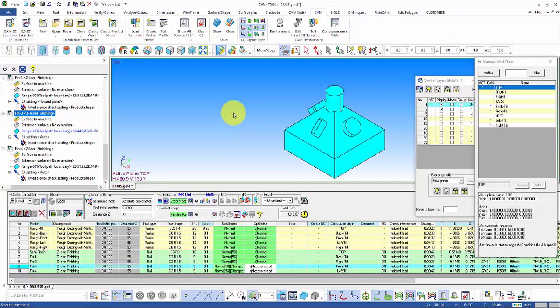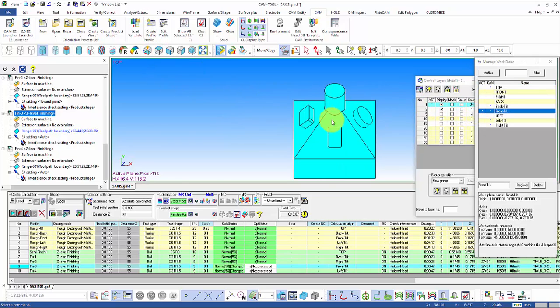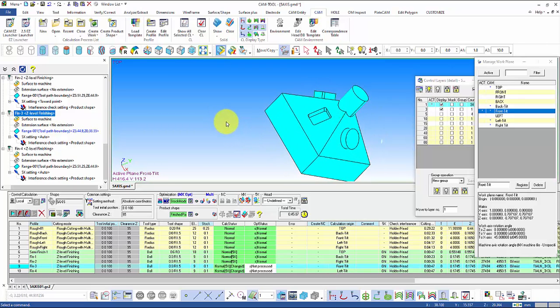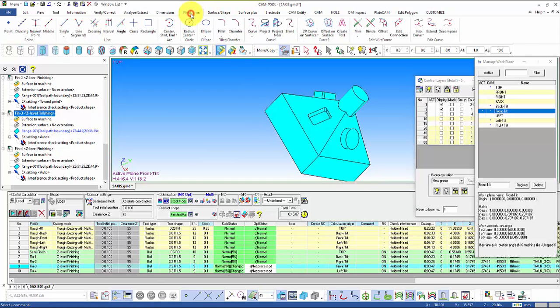To demonstrate what I just said, I will use the Fin3 program. I am set up on the front tilt work plane, where I have an inside pocket. First, I will need a curve. I'm going to create a wireframe line from the middle of the top face to the middle of the bottom face of the pocket.